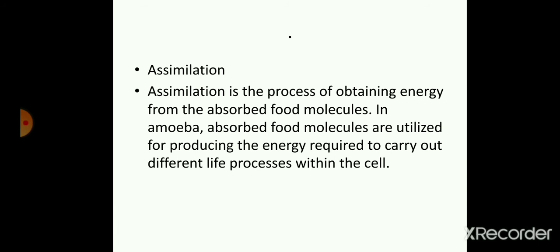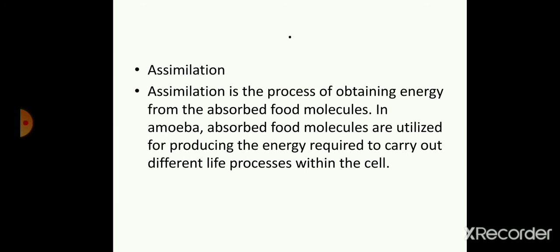So, students, that means the energy taken from the food molecules is utilized whenever the amoeba requires it, or when it tries to reproduce itself, when the cell breaks into two different cells, then it is very important that it has energy to do so, and also for the movement of the single cell organism.